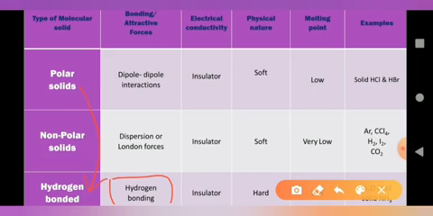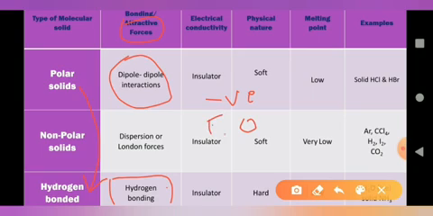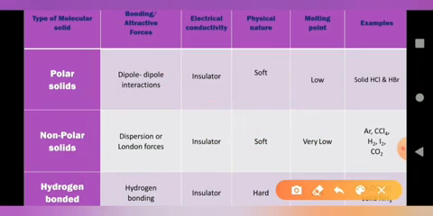When the attractive force, the dipole interaction, becomes stronger in molecules containing highly electronegative atoms like fluorine, oxygen and nitrogen, it converts into hydrogen bonding.